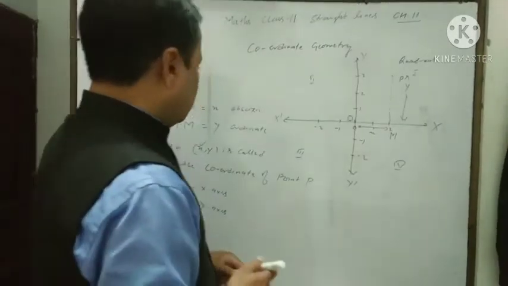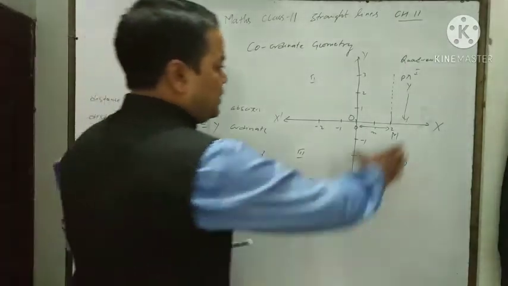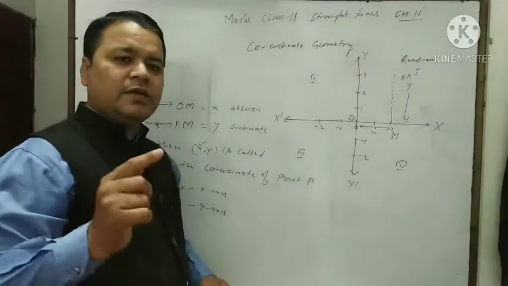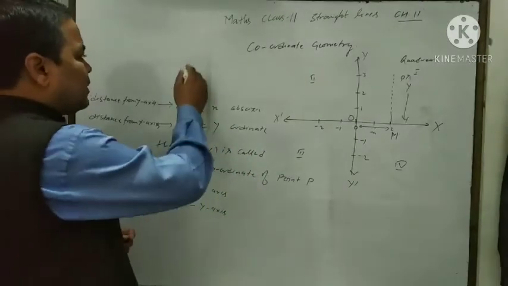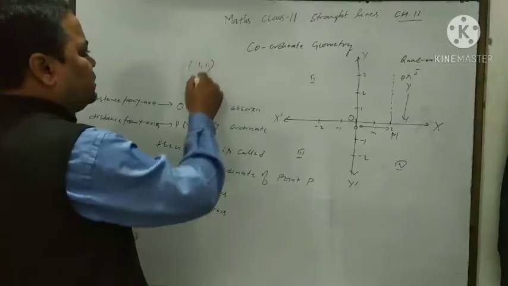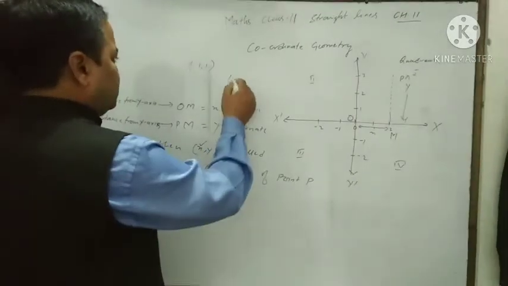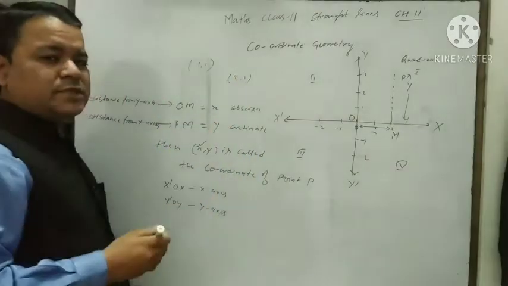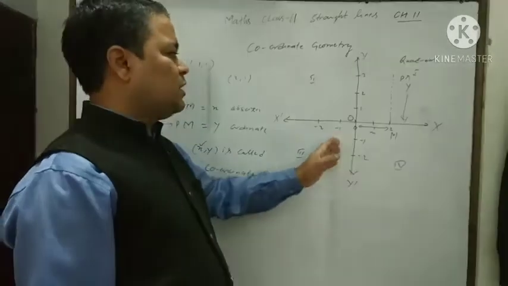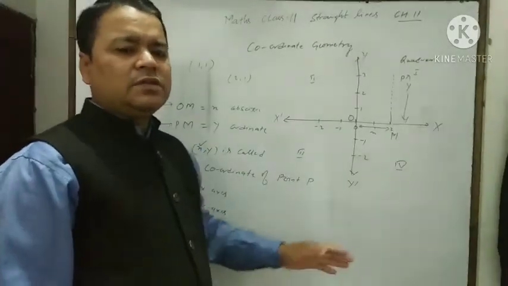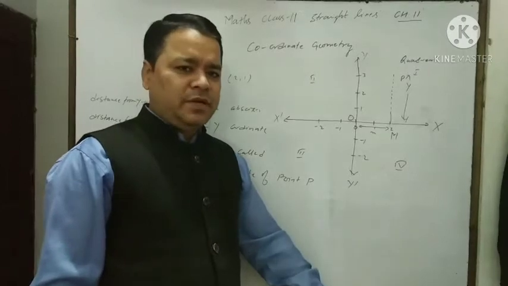Now, each point represents a coordinate, and the ordered pair of any point, just like 1 1, or 2 1, represents a point in this plane, which is called the coordinate plane, and this is also known as the Cartesian plane.